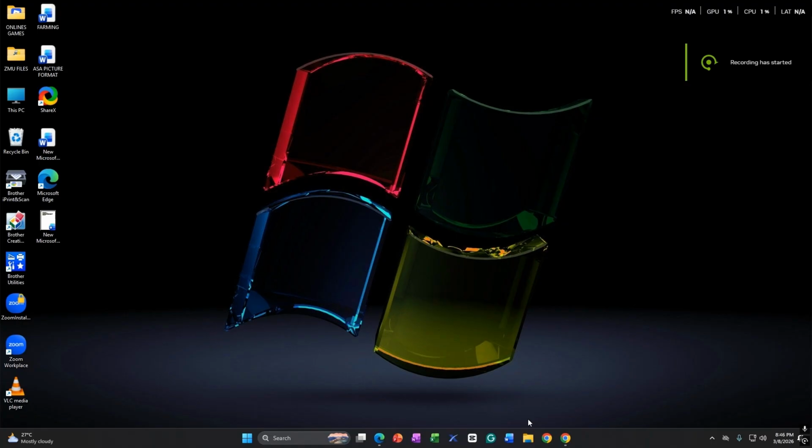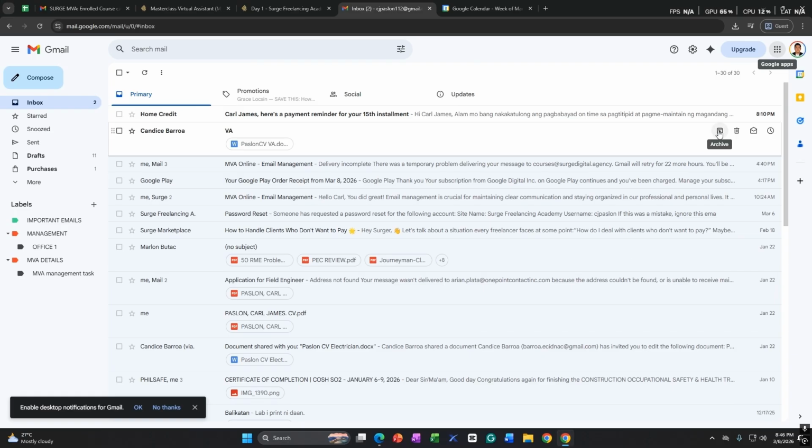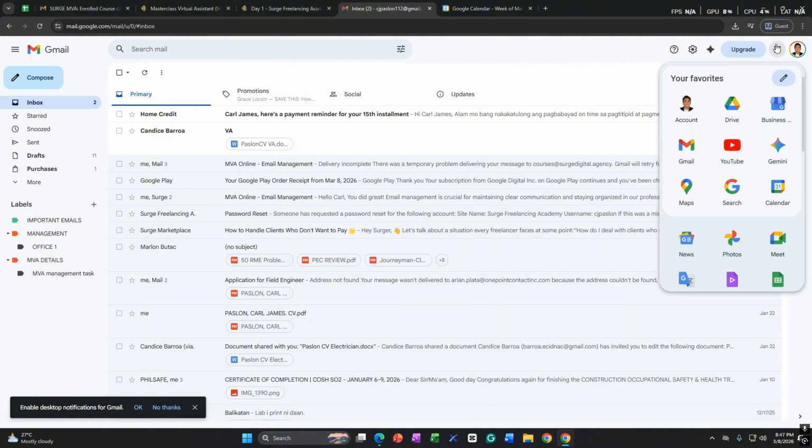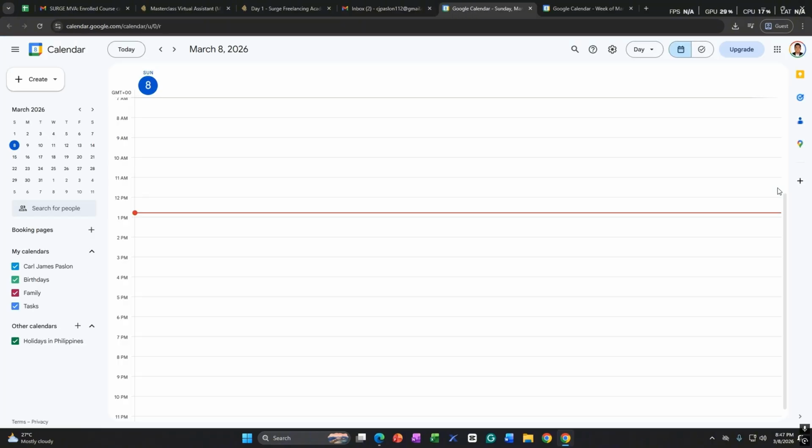Hi, for this video, I'm going to show you how to create a calendar management using Gmail. First, we have to open our Gmail, and on the upper part of your screen, you can see the 9 dots. Just click it and choose calendar. And now we have to create a 2 weeks events. So without further ado, let's begin.